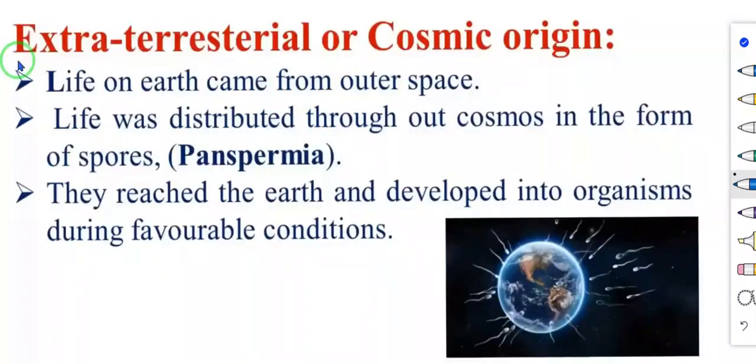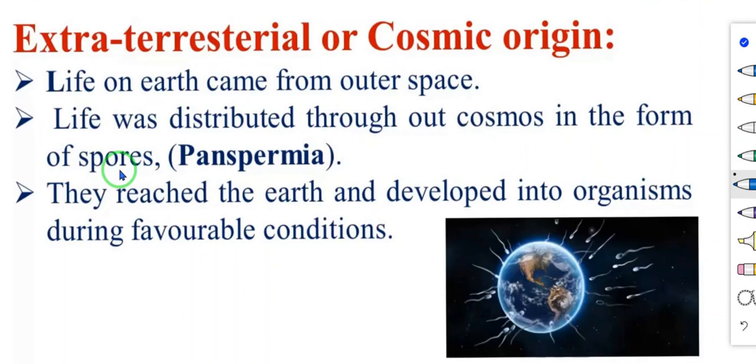The next theory is extraterrestrial or cosmic origin. This theory says life on earth came from outer space. Life was distributed throughout the cosmos in the form of spores. Spores, you already know, are reproductive cells capable of developing into a new individual without fusion with another reproductive cell.